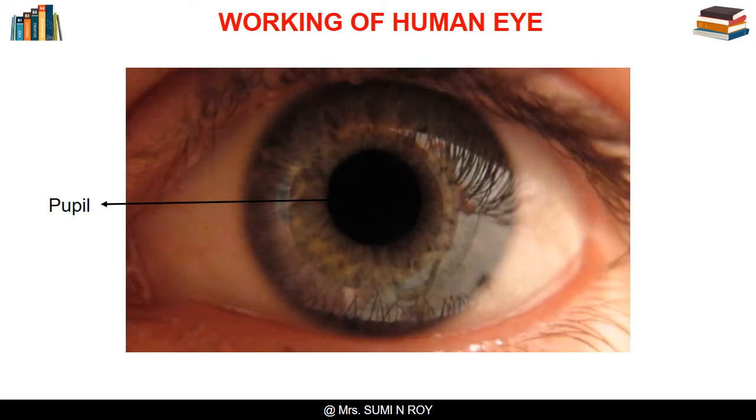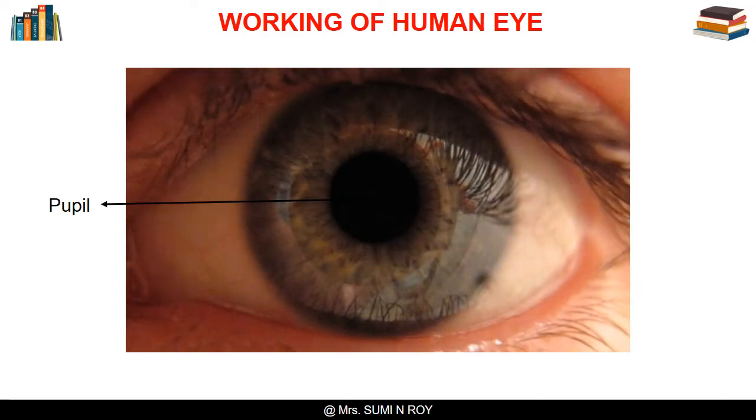The iris controls the amount of light entering the inner part of the eye to ensure the best possible brightness of the image. In dim light, the iris automatically widens the pupil to let in more light, and in bright light, the iris contracts the pupil to keep out excess light.